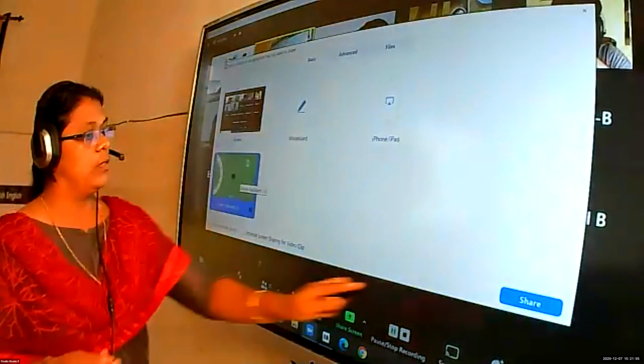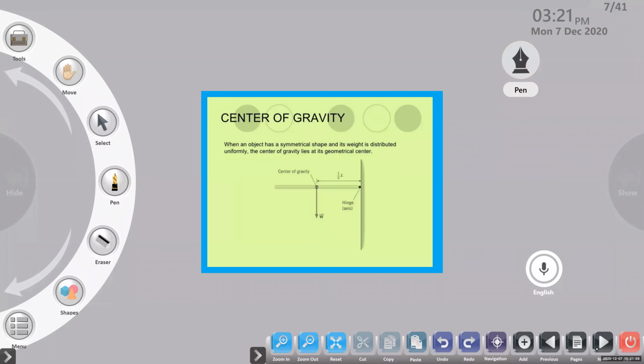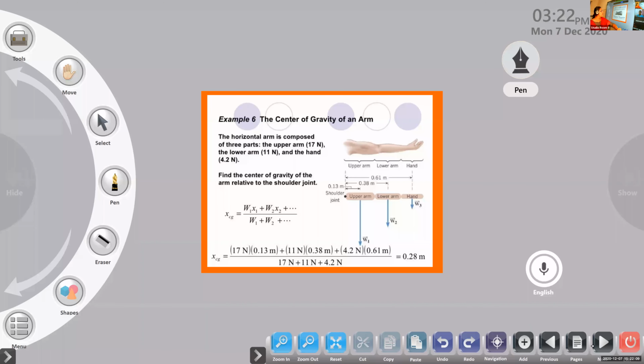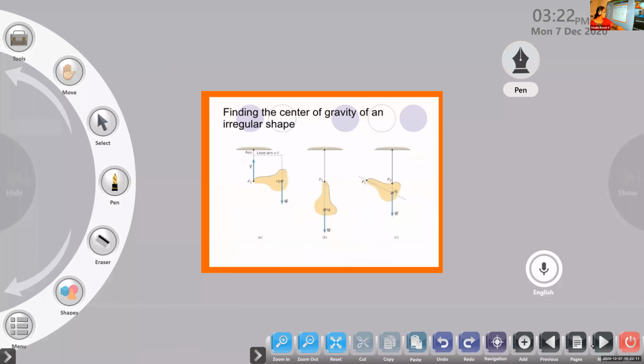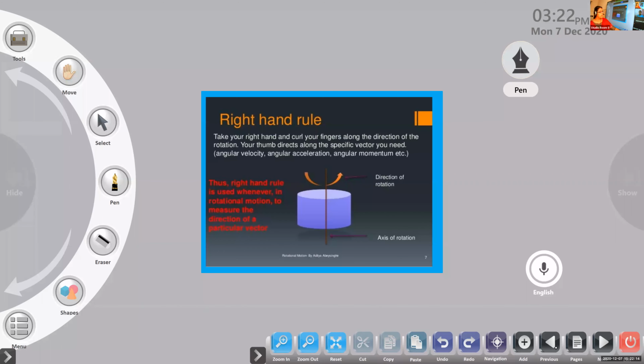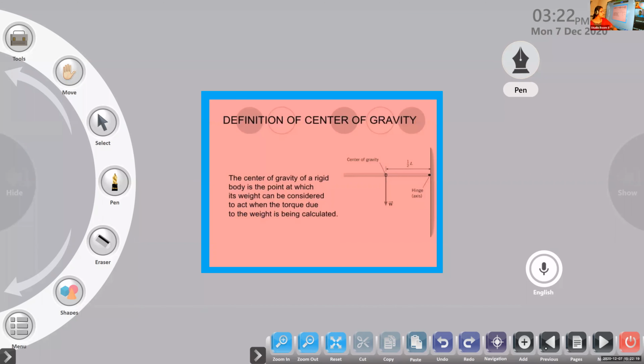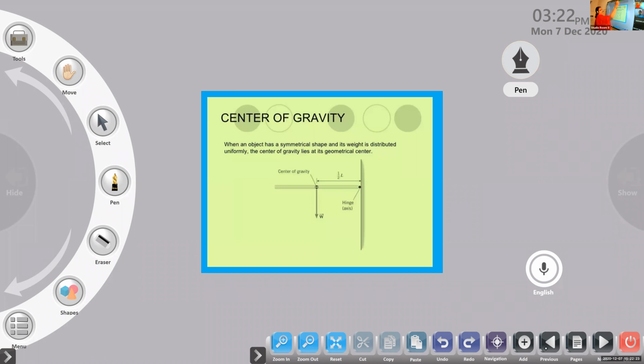Find the expression for center of gravity. So already we got the center of gravity of a regular shaped object. Like that, for any regular shaped object, you will be able to find the center of gravity. We already came to know the center of gravity of the circular shape.